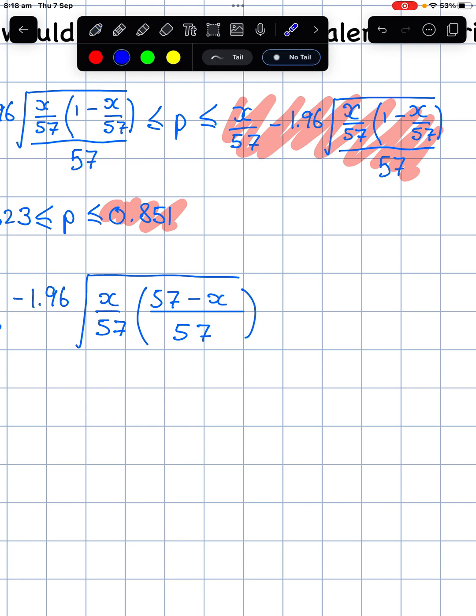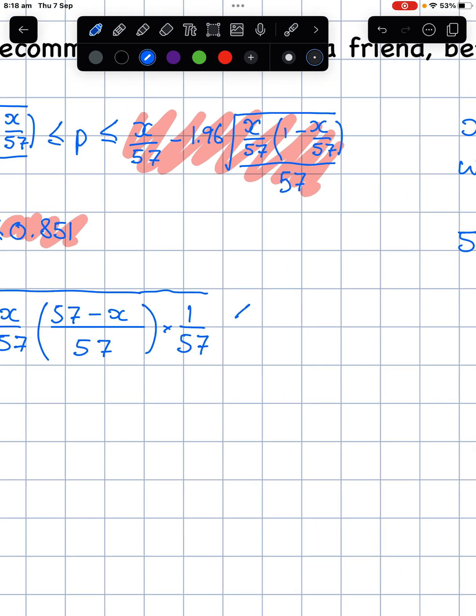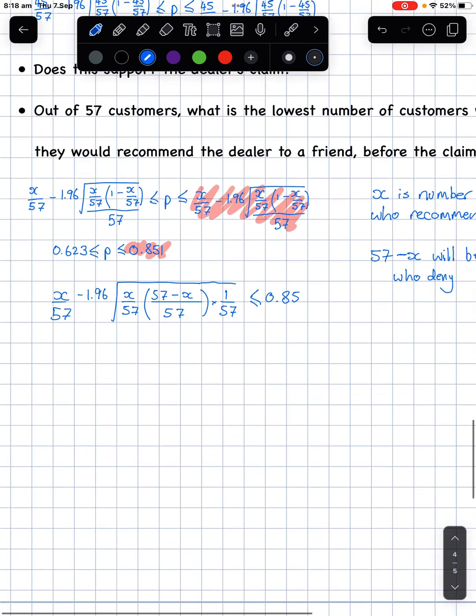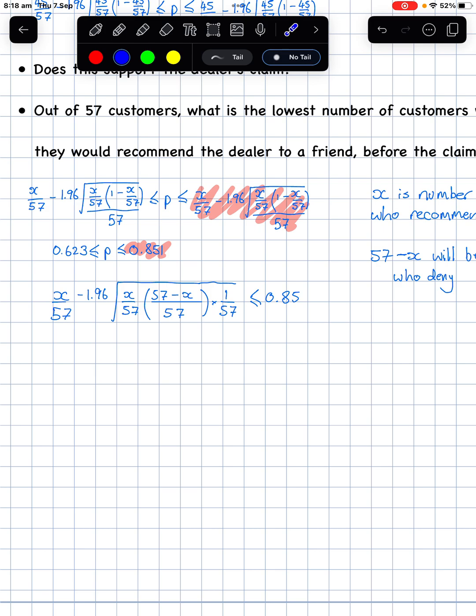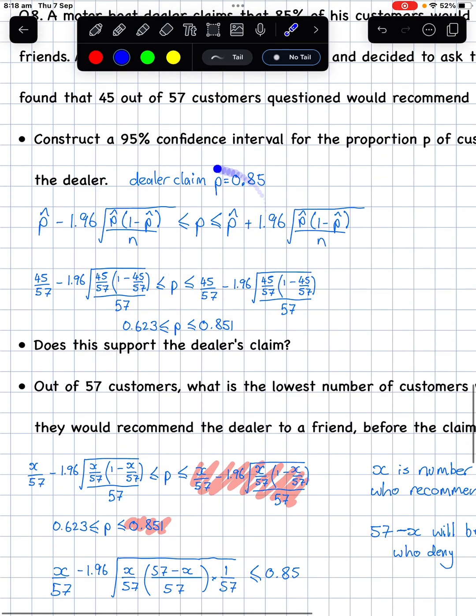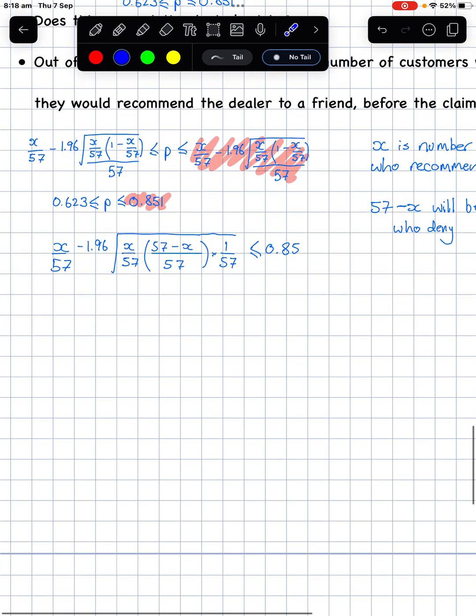And then this one on the bottom is 57 on 1, so this would just be times 1 over 57, just so I can get rid of that. Okay, and this has got to be less than or equal to 0.85 if we're going to reject the claim from that. You've got to remember that this idea of rejecting the claim is only a 95% confidence interval. We probably can't reject the claim. We would just say this evidence doesn't support the claim.